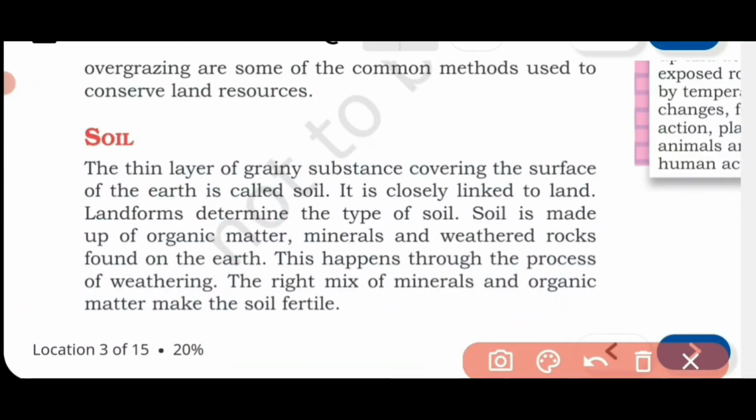Second lesson is going on, and in the second lesson we are now taking the soil topic. We completed the land topic, okay? Land resources done, now moving to soil resources.